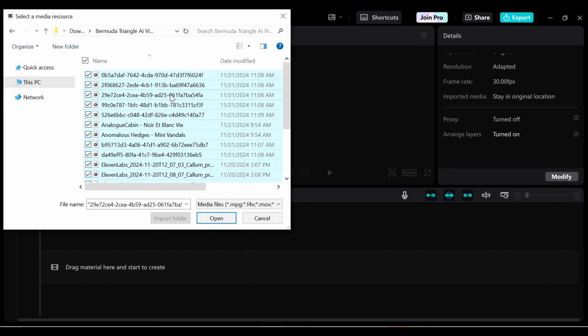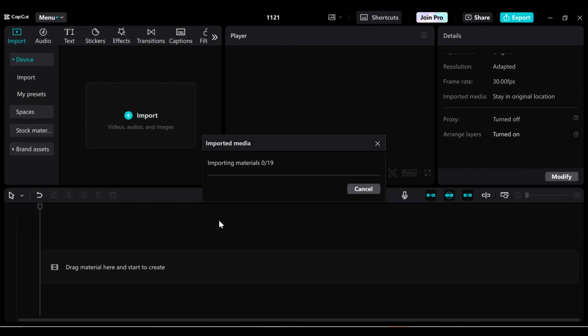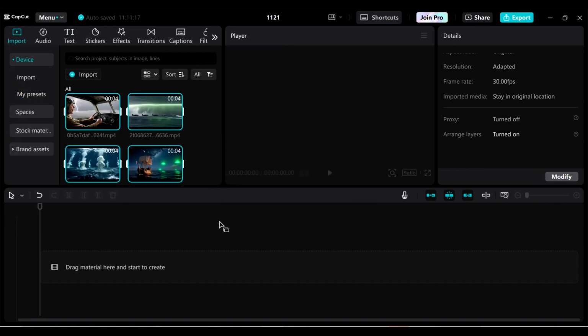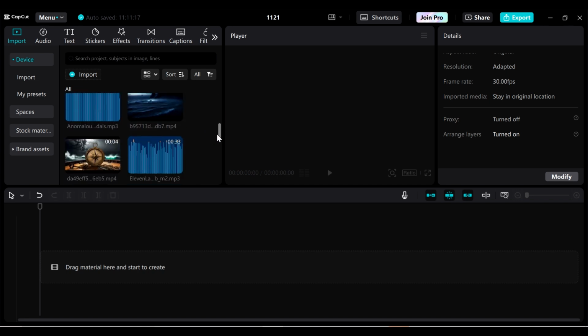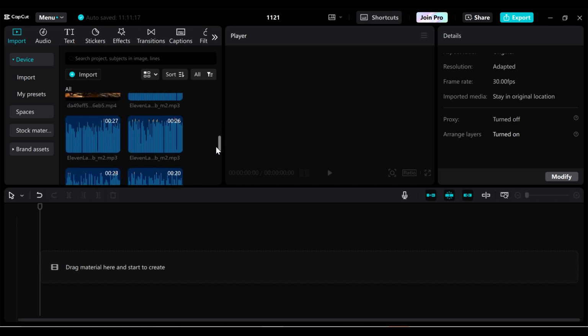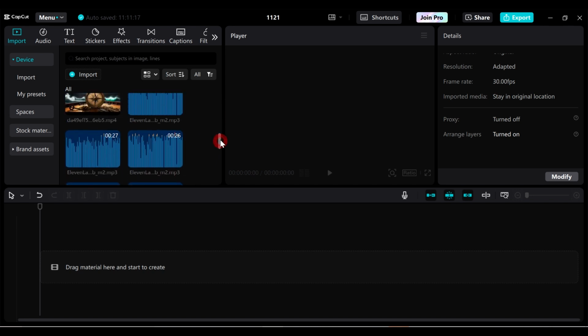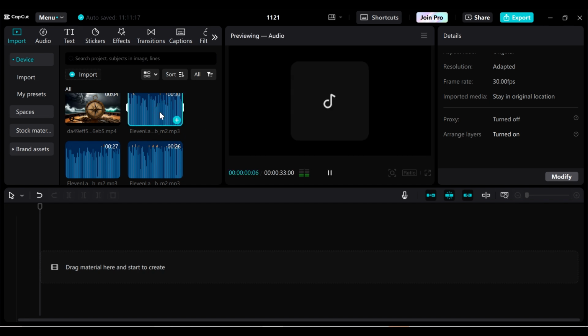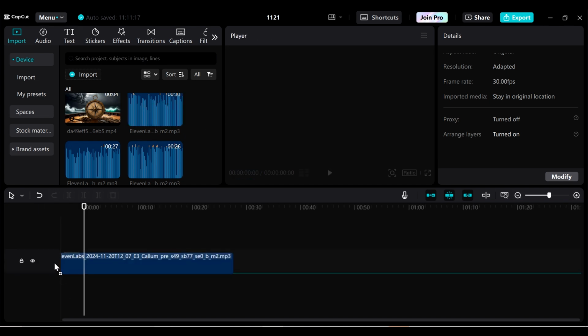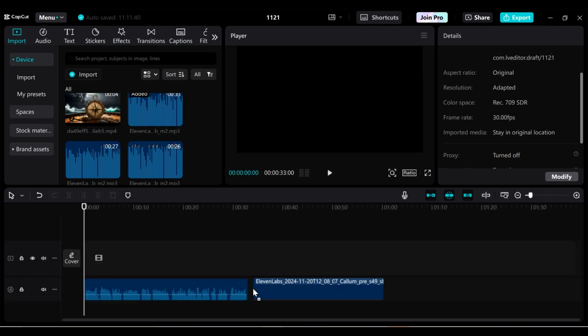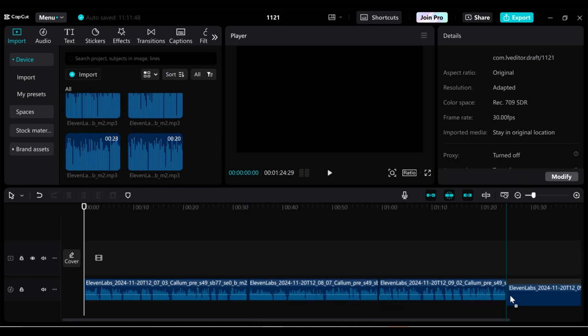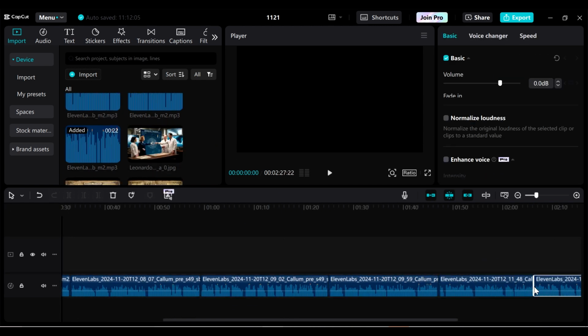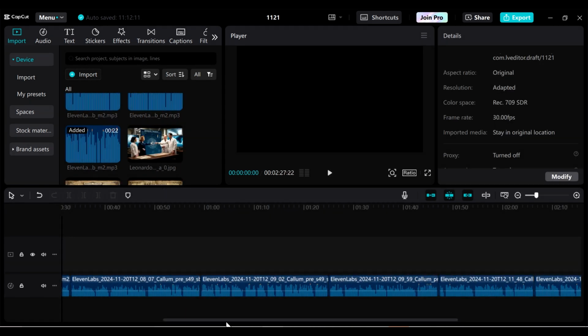So we're going to be importing our audio, we're going to be importing our images and videos, we're going to be importing even the music that we've gotten. Yeah, so once you have everything inside of CapCut, now we can start editing our video. The first thing that we want to add are the different audio portions, because remember, I separated my audio portions, so I'm going to add them in the order that they follow each other. And then after that, I'm going to start adding in my images and video.